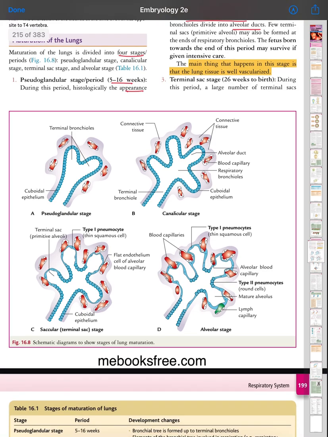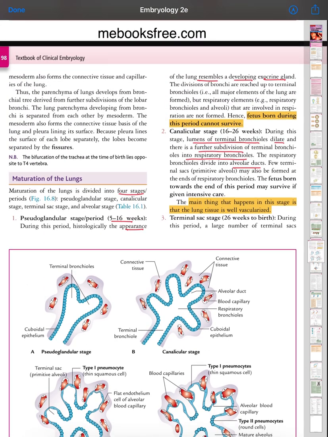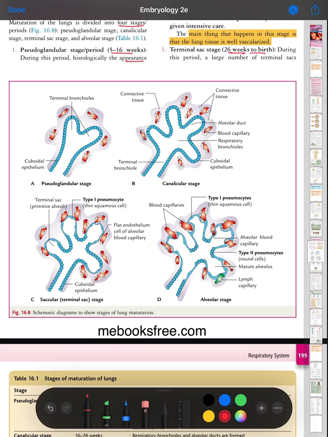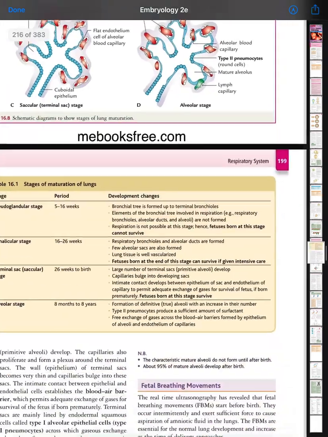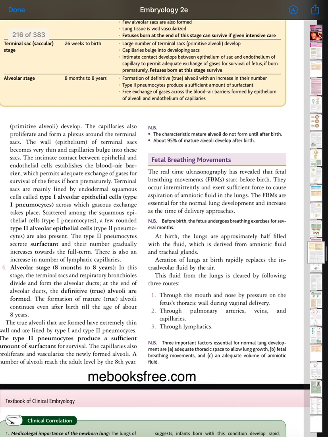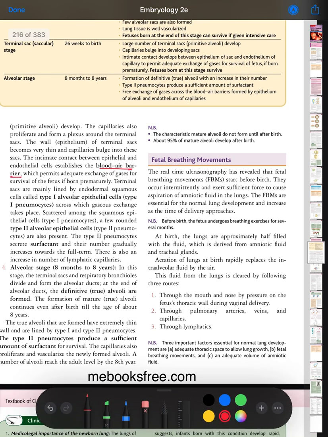Okay, terminal sac stage, from 26 weeks to birth. During this period, a large number of terminal sacs develop. The capillaries also proliferate and form a plexus around the terminal sacs. The wall of the terminal sac becomes very thin and capillaries bulge into the sac. This intimate contact between epithelium and endothelium establishes a blood-air barrier, which permits adequate exchange of gases for survival of the fetus if born prematurely.